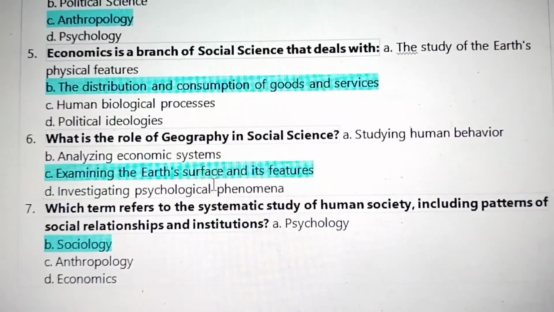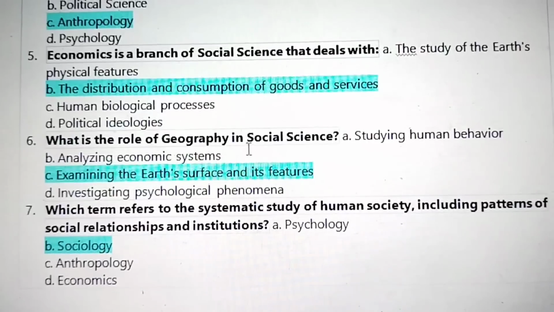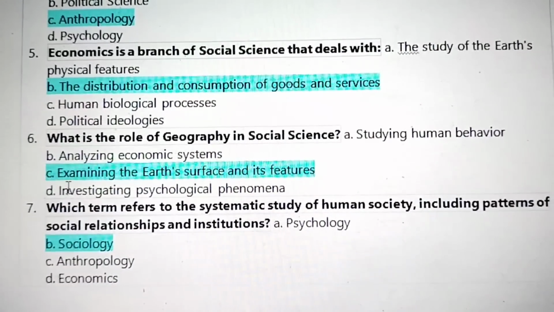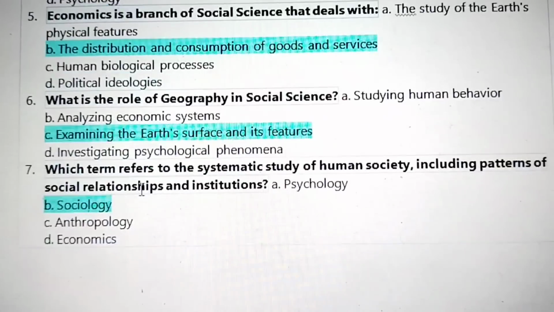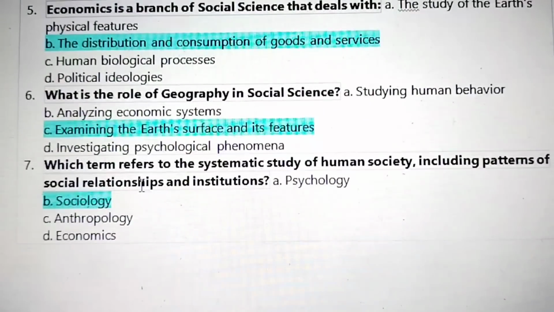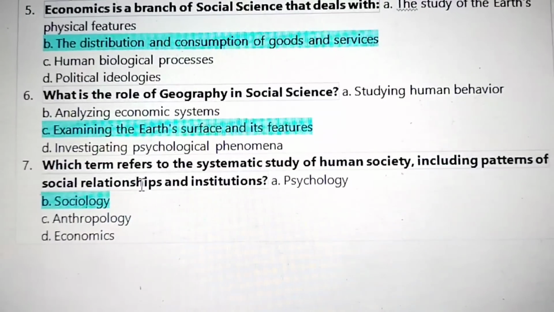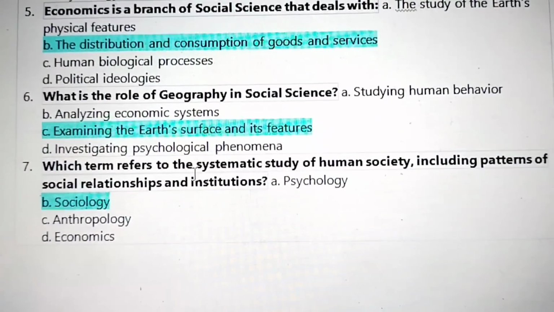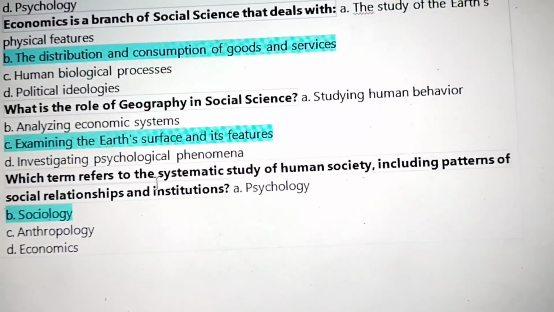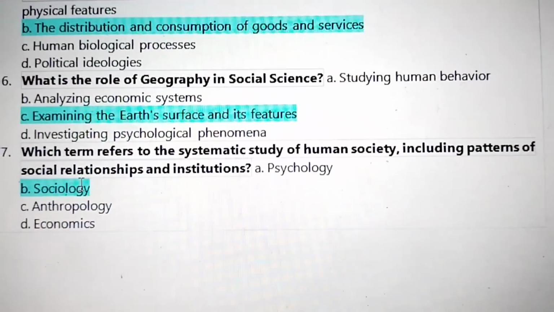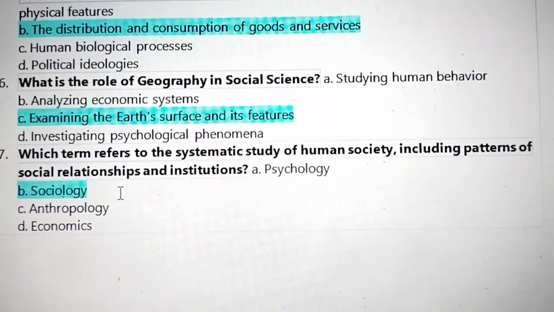Number 6, what is the role of geography in social science? The role of geography in social science is examining the earth's surface and its features. Question 7, which term refers to the systematic study of human society including patterns of social relationships and institutions? The answer is sociology.